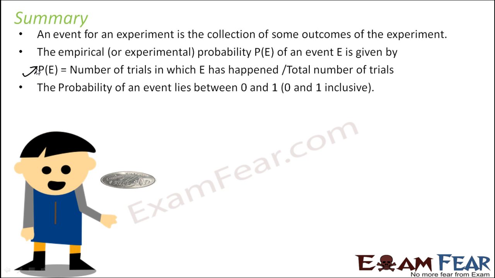The probability is between 0 and 1, inclusive. 0 is the probability where the event is sure not to happen. 1 is the probability where the event is 100% sure to happen. Probability is never negative and never more than 1.